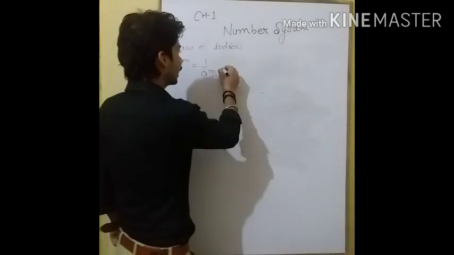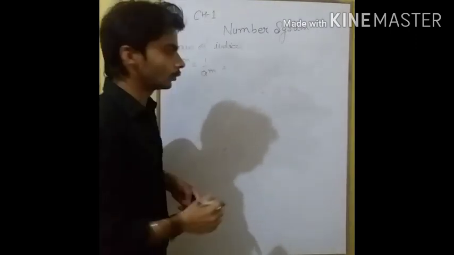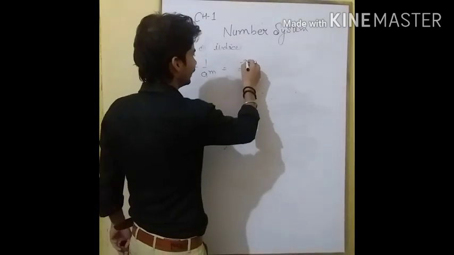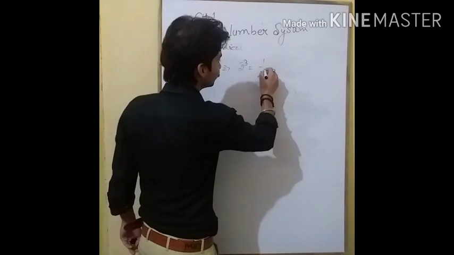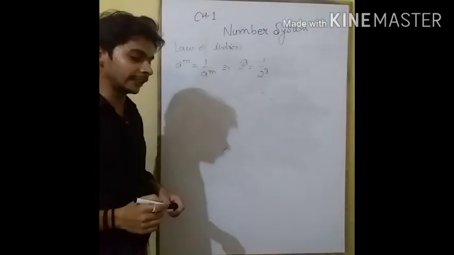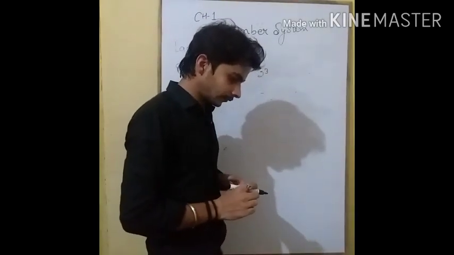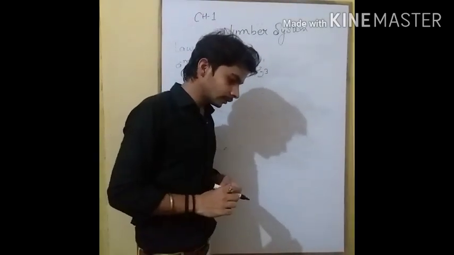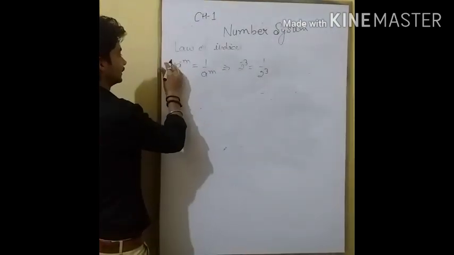It means if we are given a negative exponent, like 2 to the power minus 3, then it will be 1 upon 2 to the power 3. We send its exponent to the denominator. Clear?